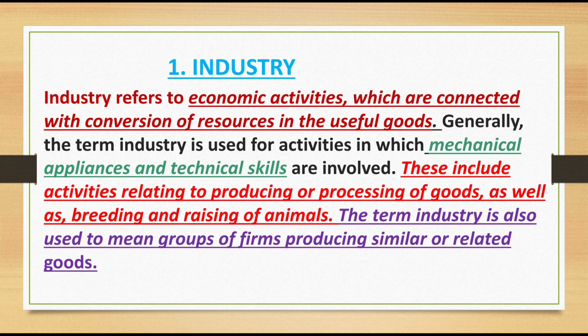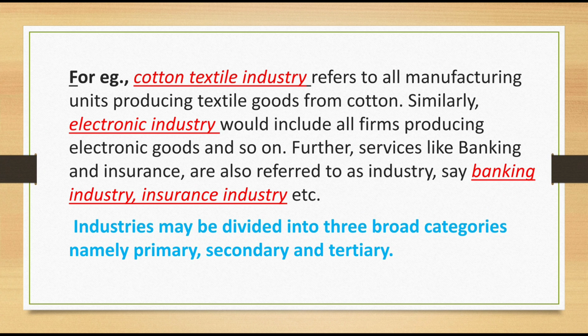Next, the term industry is also used to mean groups of firms producing similar or related goods. So the word industry, we can also use in another way, that is, the group of firms producing similar or related goods. Example: when similar or related goods are being produced, we can combine them and call it that industry.